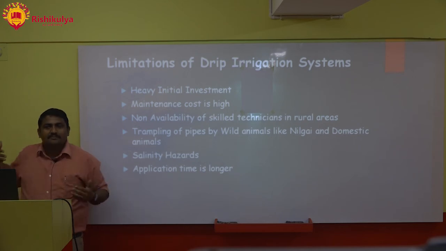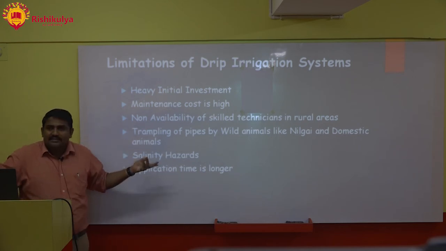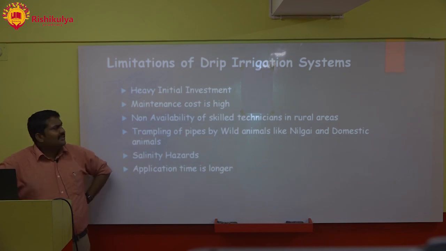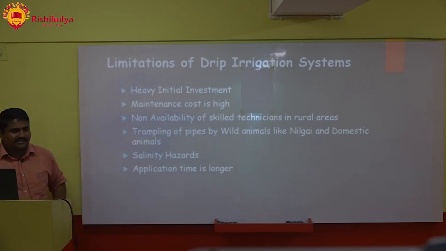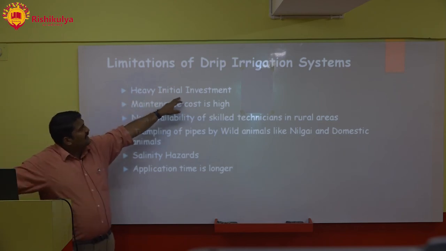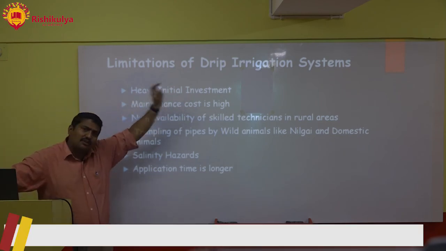But when you come to the eastern part of the country, Jharkhand, Bihar, West Bengal, Odisha, everything is gone. One of the reasons they might say is that river systems are very good here. Mahanadi is there, Ganga is there, Hooghly is there. But even though rivers are there, why waste water? So this problem of heavy initial investment, the government tried to solve it.